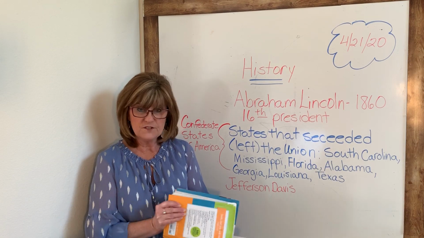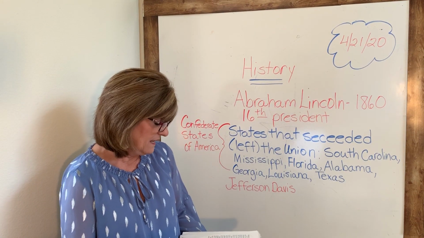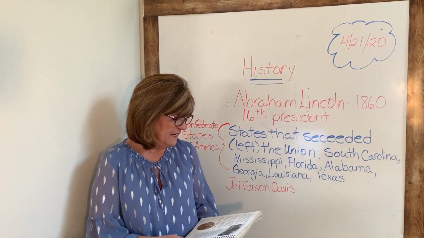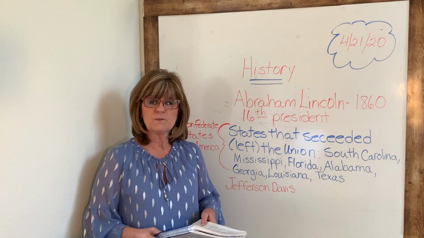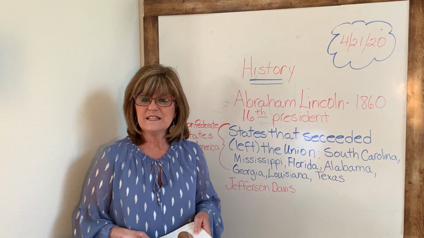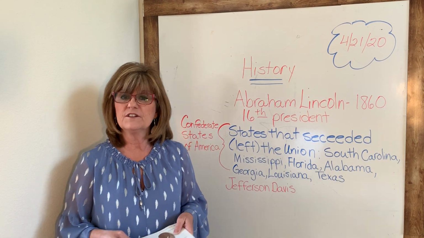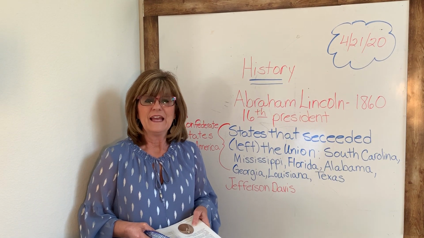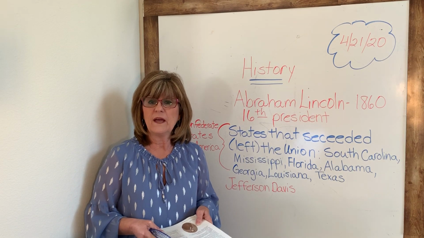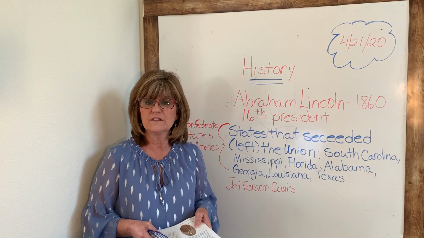So we're on page 208, and the heading says, Abraham Lincoln becomes president. In 1860, it was an election year, just like it is this year. And Abraham Lincoln had become quite well known throughout the country.